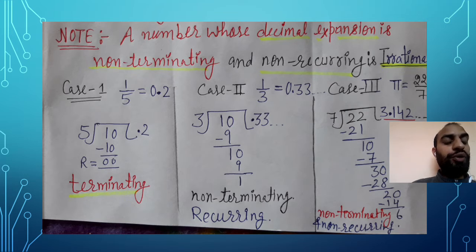So here we have two cases. Here the remainder is not coming to 0, so it is non-terminating. Second case, non-recurring means whatever answer is coming after division, they are different. You can see first is 3, after the decimal 1, 4, 2, different numbers are coming. So whenever you are talking about non-terminating and non-recurring, that means the remainder is not equal to 0 and whatever answer you are getting is different all the time. So let's move toward exercise 1.2.